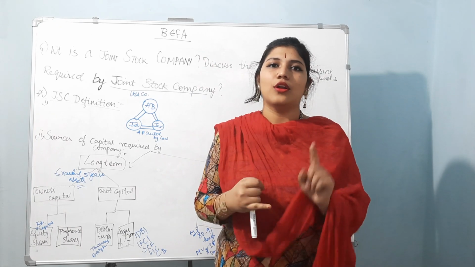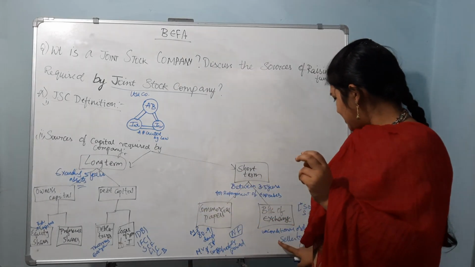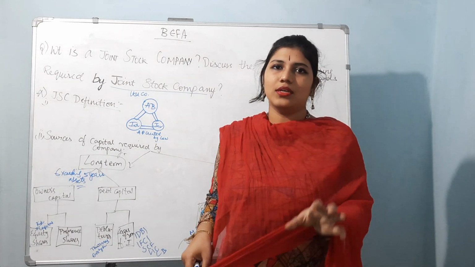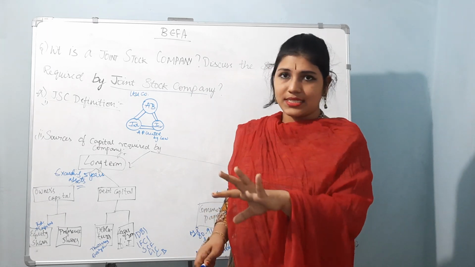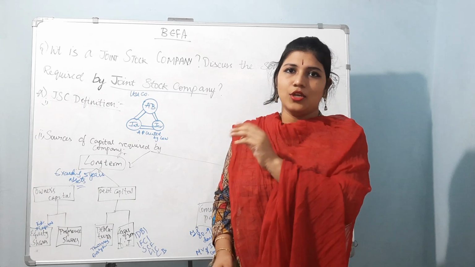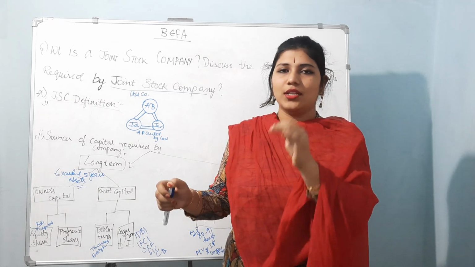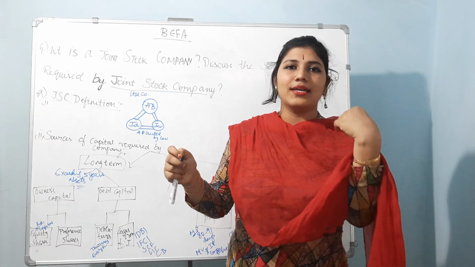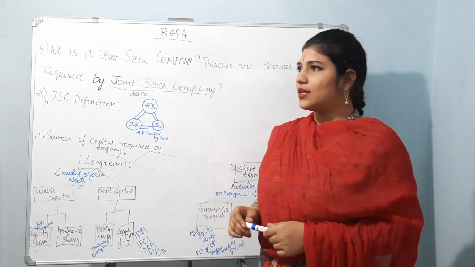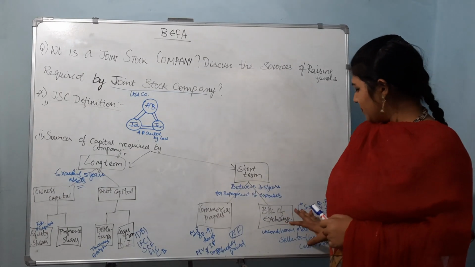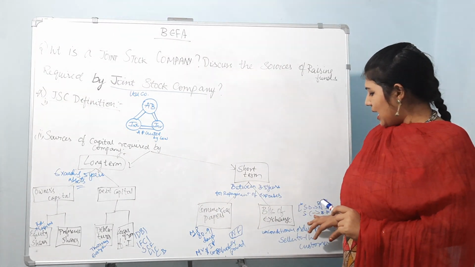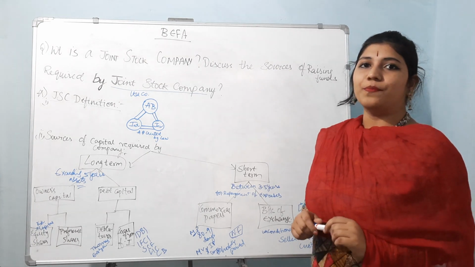Here the drawer is the seller, and the acceptor is the buyer. So the bills receivable will be held by the seller and the bills payable go to the acceptor, that is the buyer. Can you see this example? Sundry debtors can be converted into bills receivable and sundry creditors can be converted into bills payable.